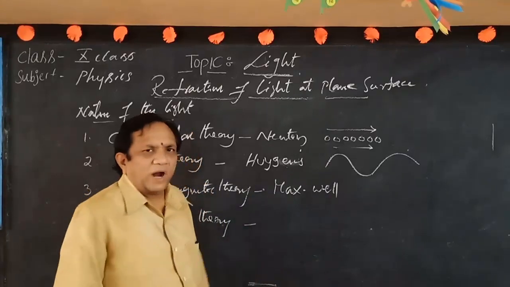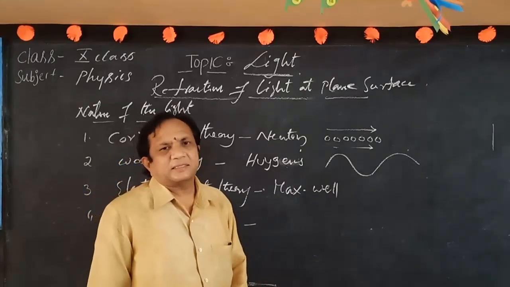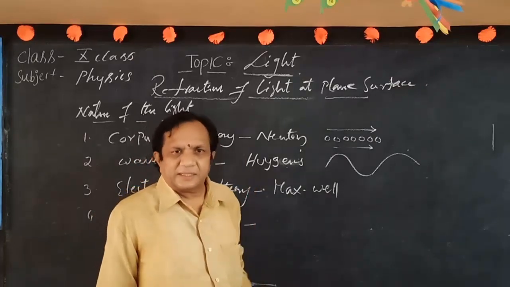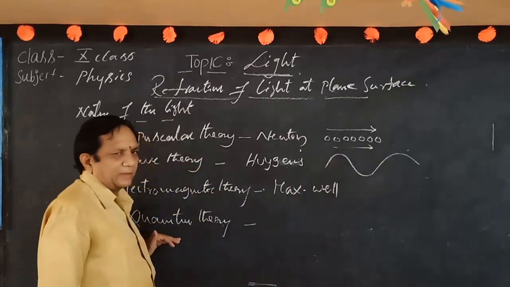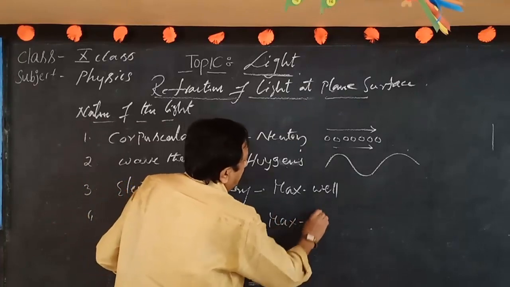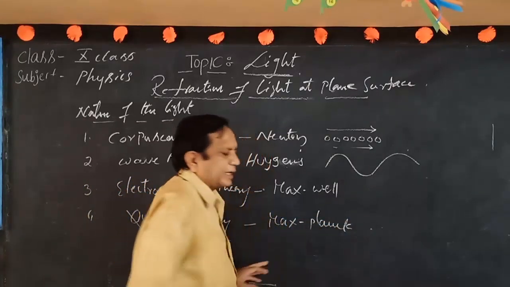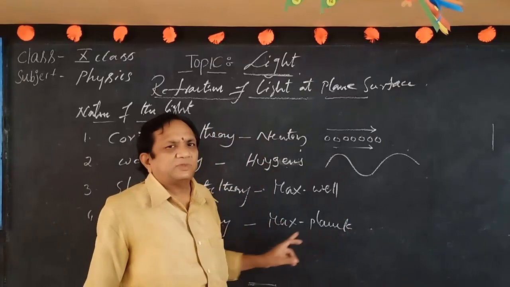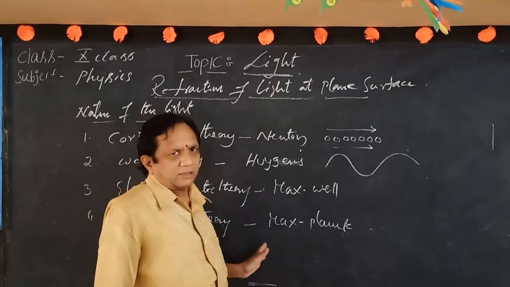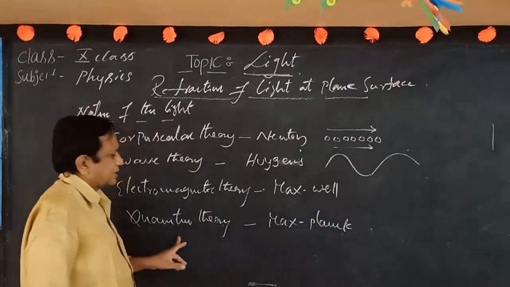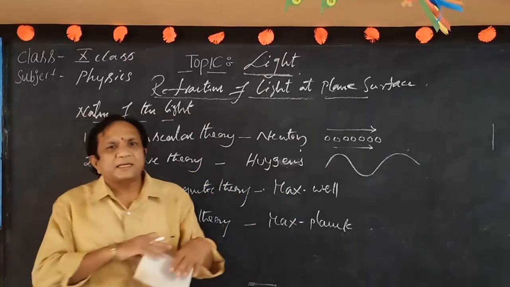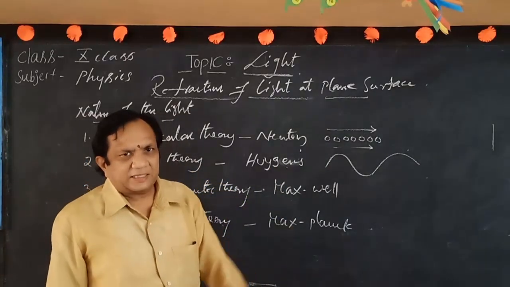And the quantum theory. In this theory, we discuss black body radiation, and how light is propagated can be explained by this quantum theory. It was proposed by Max Planck. This also comes in the chemistry part. Planck's quantum theory also plays an important role in Bohr's model of the atom. So Max Planck proposed this quantum theory of light. In this manner, these four different theories explain the nature of light.